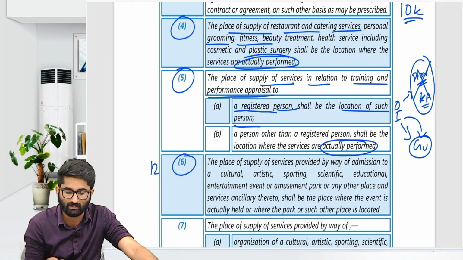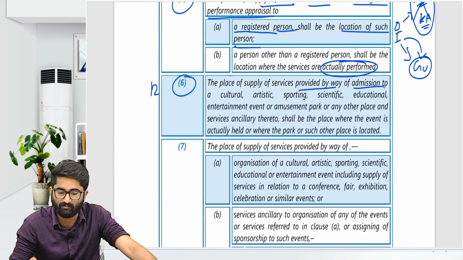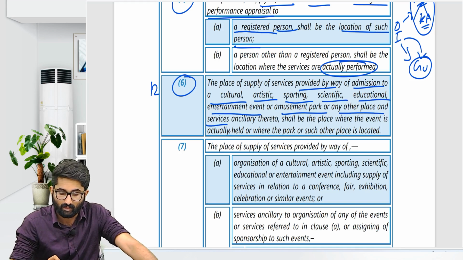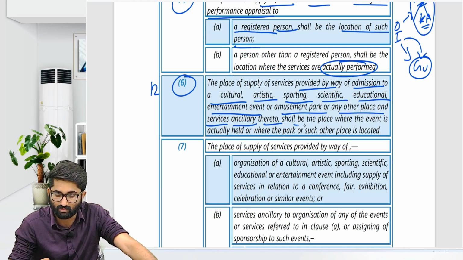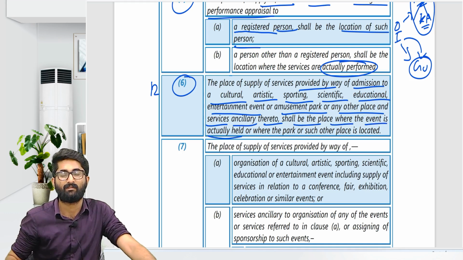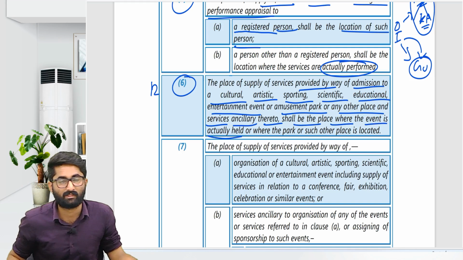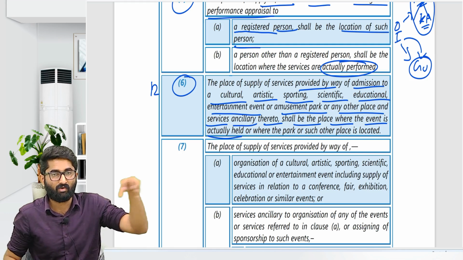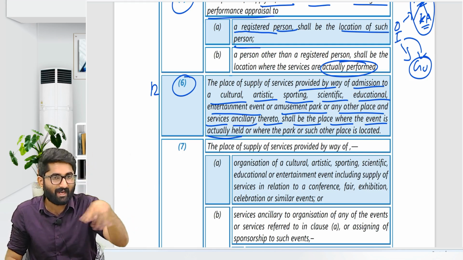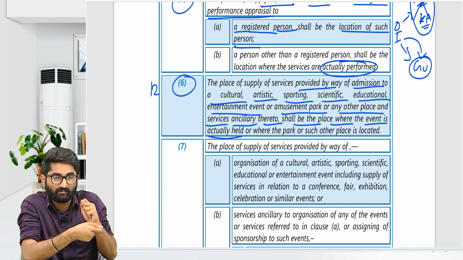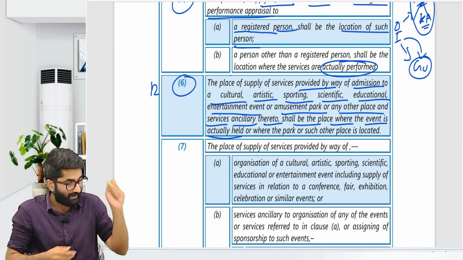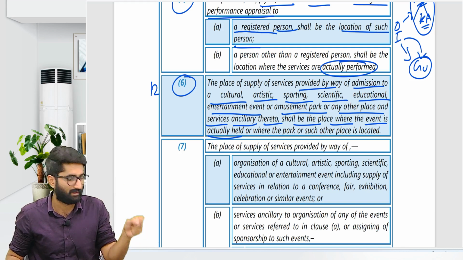Section number 12, subsection 6. The place of supply of services provided by way of admission to cultural, artistic, sporting, scientific, educational, entertainment event or amusement park or any other place and services ancillary thereto shall be the place where the event is actually held. So that means where an amusement park is there or any utsav or any trade fair is there, to enter there you have to pay some fees, some charges. In that case, what will be the place of supply? Where the actual event is held, that place will be the place of supply.